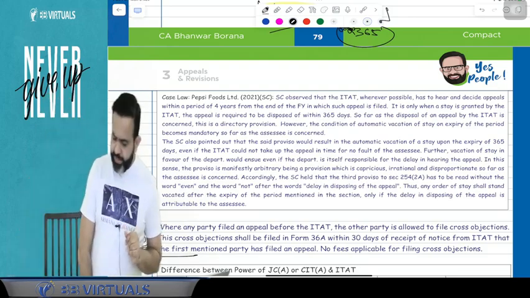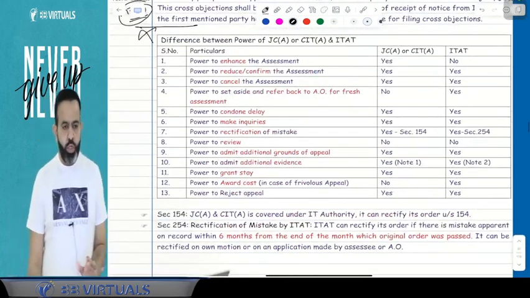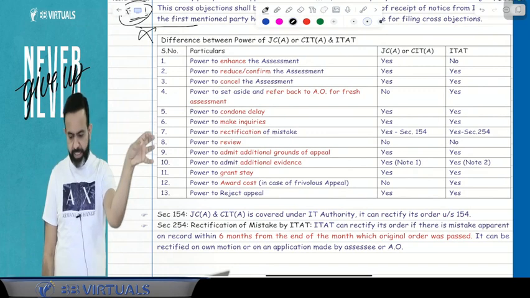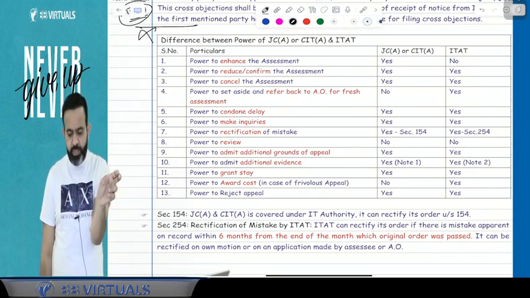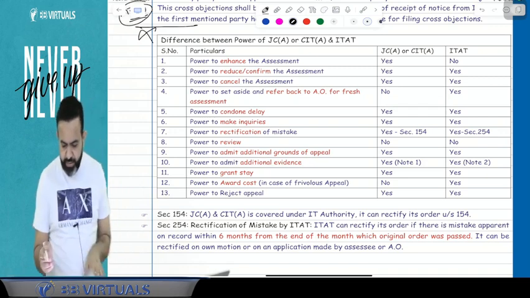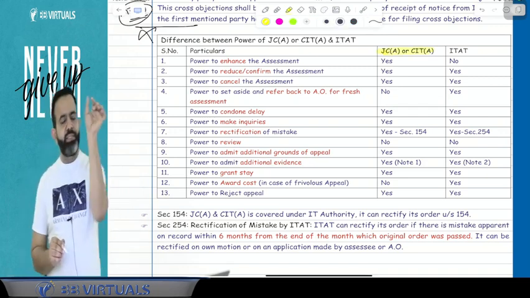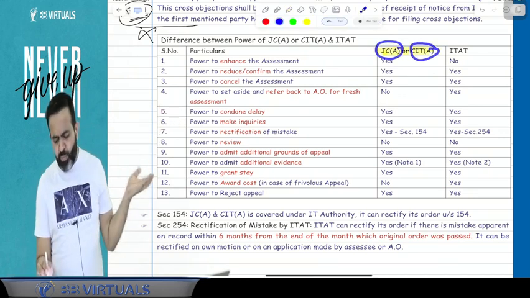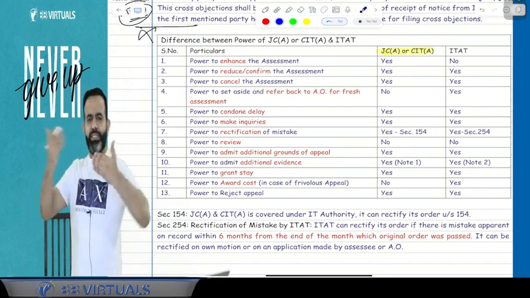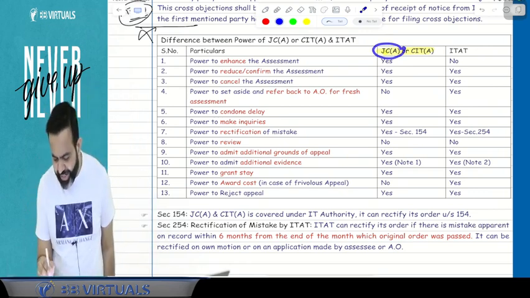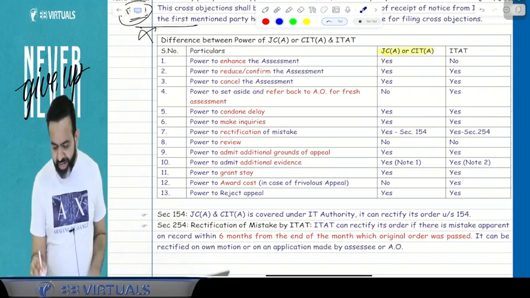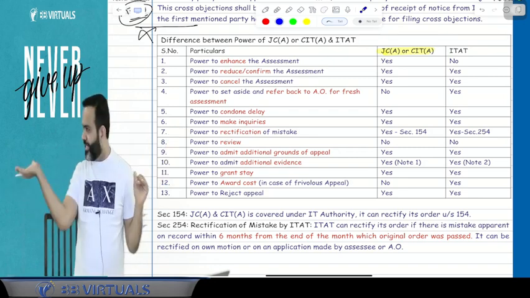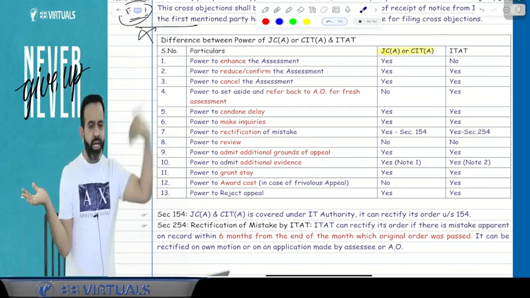Okay, so guys, now we are going to discuss the difference between the powers of Joint Commissioner Appeal and CIT Appeal, or Joint Commissioner Appeal or CIT Appeal and ITAT. It is given here as JC Appeal and CIT Appeal, but I will call it CIT Appeal only, because nowadays CIT Appeal and JC Appeal are the same and have the same power, while ITAT has some different power. So what are the powers?